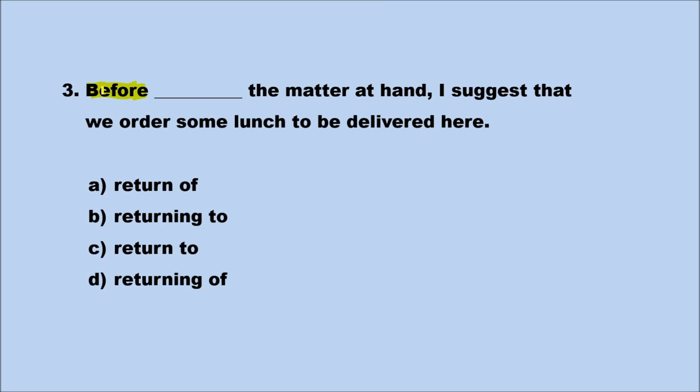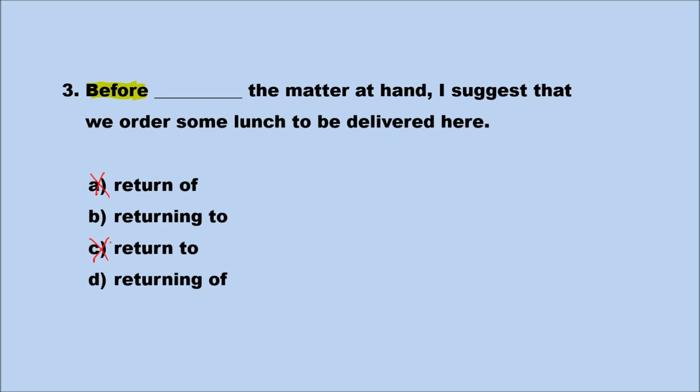Before will function either as a subordinating conjunction or the beginning of an adverbial phrase. A subordinating conjunction would introduce a complex sentence. After a subordinating conjunction, there should be a subject, but A through D, all of the answers have no subject. What should come after before? It should be a noun or a gerund. Correct. It should be a noun or a gerund, so we can eliminate A and C right away.